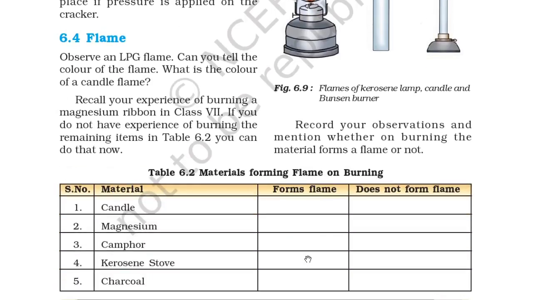So you can see flame. Observe an LPG flame. Can you tell the color of the flame? What is the color of the candle flame? Recall your experience of burning a magnesium ribbon in class 7th. If you do not have experience of burning the remaining items in table 6.2, you can do that now. So you can record your observation and mention whether on burning the material forms a flame or not. So you can see candle, magnesium, camphor, kerosene stove, and charcoal. So forms flame and does not form flame. You can write in this.